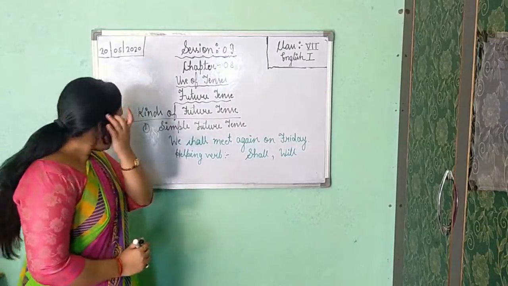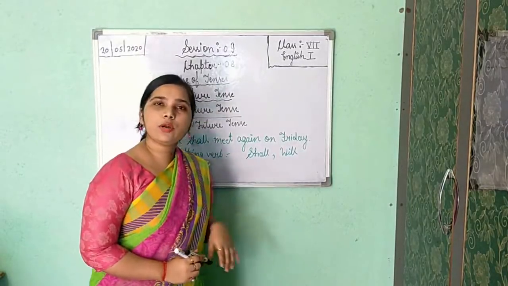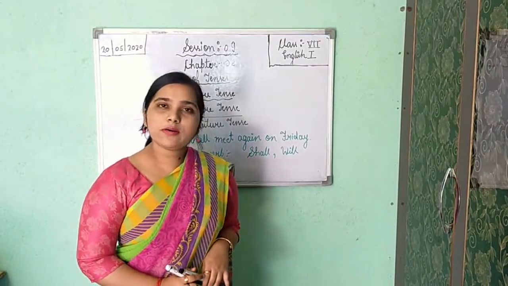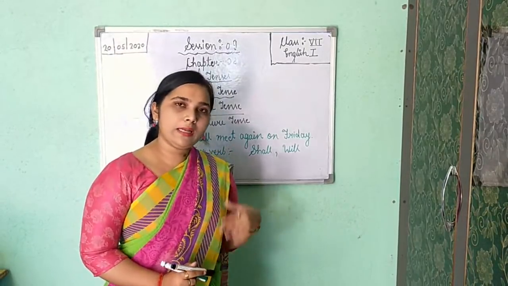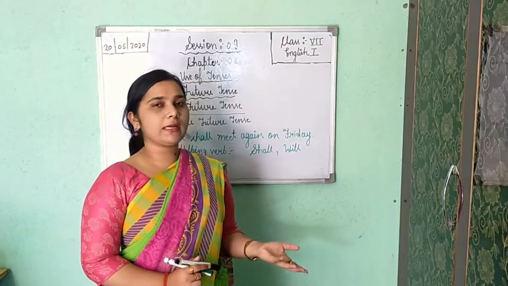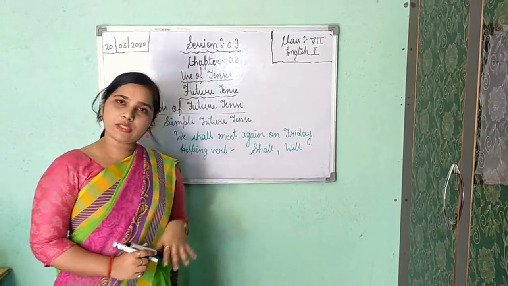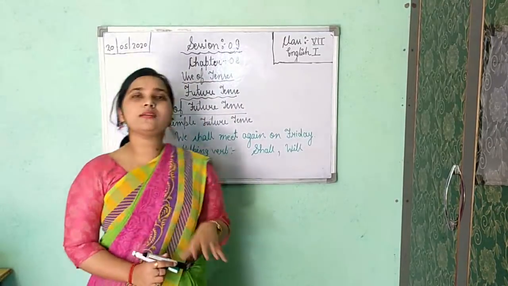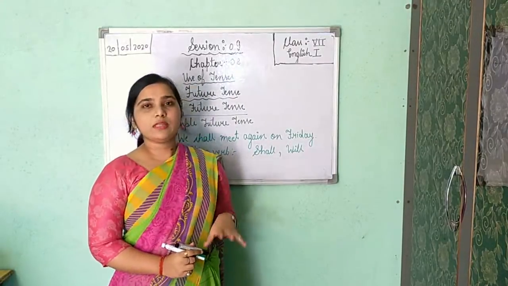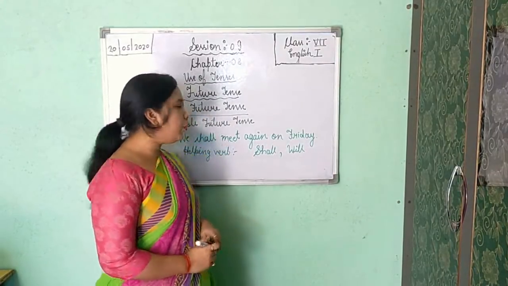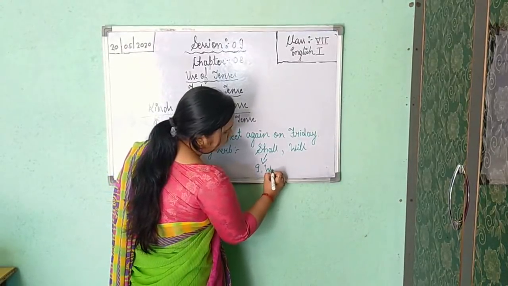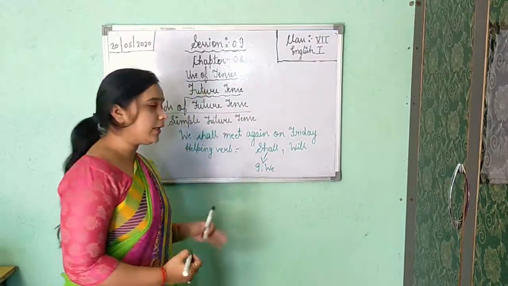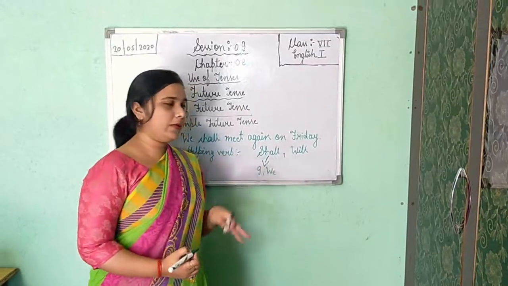Now see here. In the pronoun chart, as I have told you, in the first person subjective case, in singular you are getting I and in plural in subjective case you are getting we. So for the subjective case with the first person only, you will use shall. So first person is I and we. Understood? First person is I and we only.